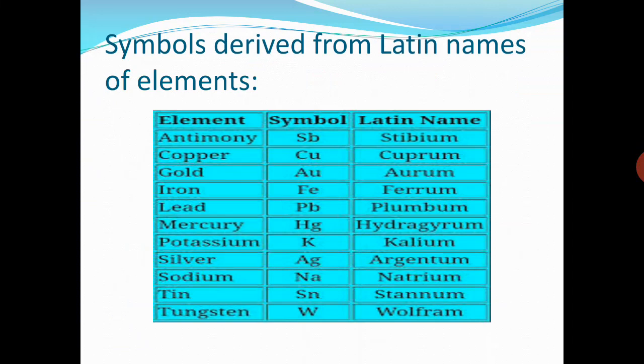Latin name of silver is argentum and its symbol is Ag. Latin name of sodium is natrium. Its symbol is Na. Latin name of tin is stannum. Its symbol is Sn. Latin name of tungsten is wolfram and its symbol is W.